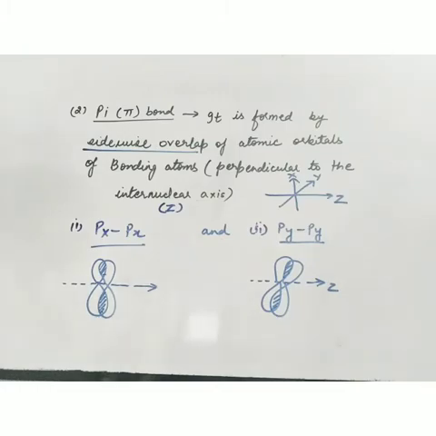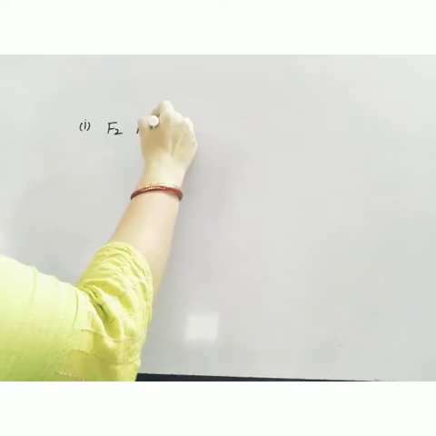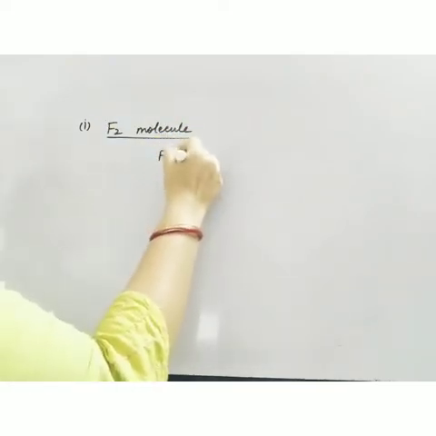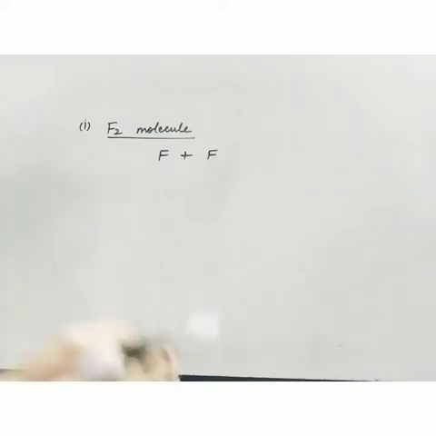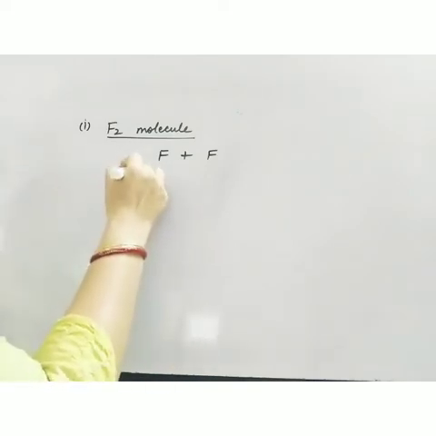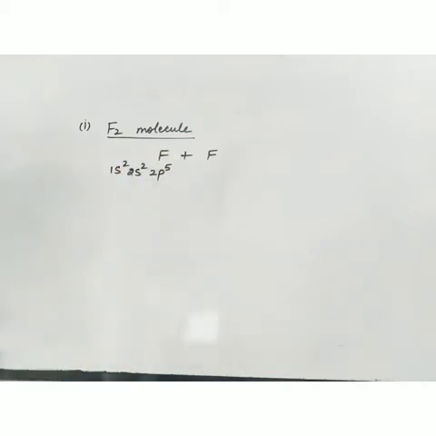Now let's take some examples in order to understand the overlapping concept more clearly. The first example which I am taking is fluorine molecule. Now the atomic number of fluorine is 9. So the configuration is 1s2, 2s2, 2p5. This is the electronic configuration of fluorine.